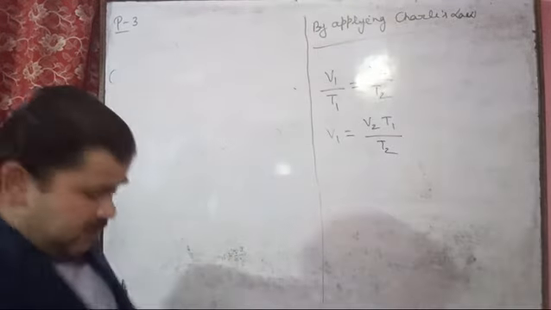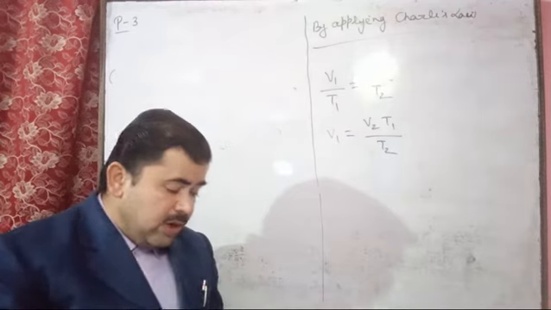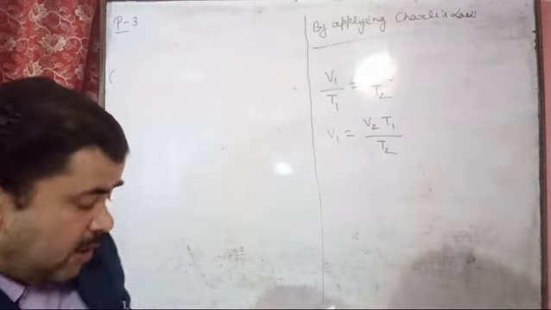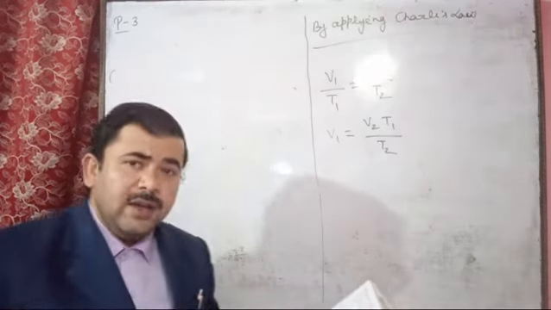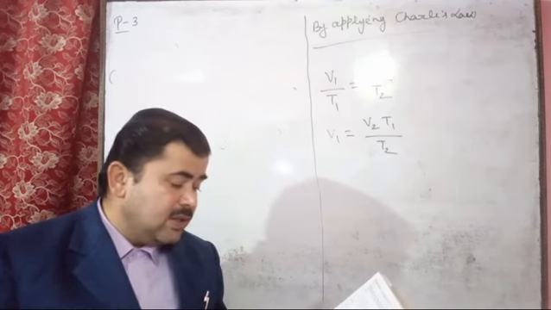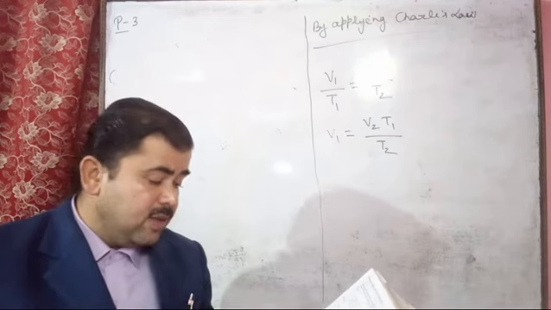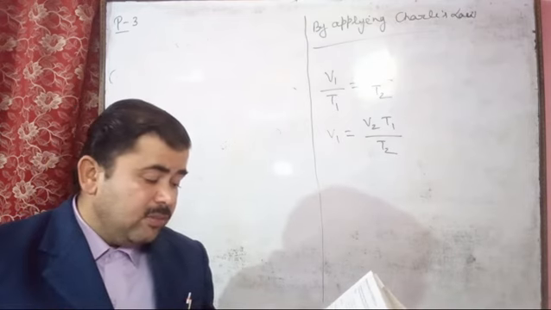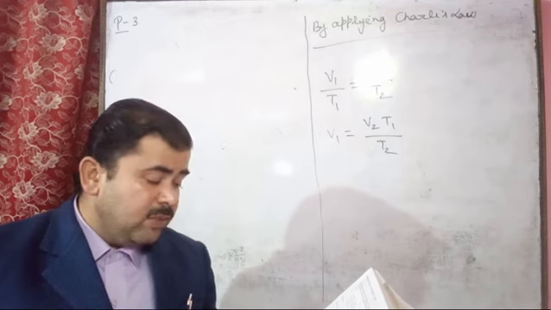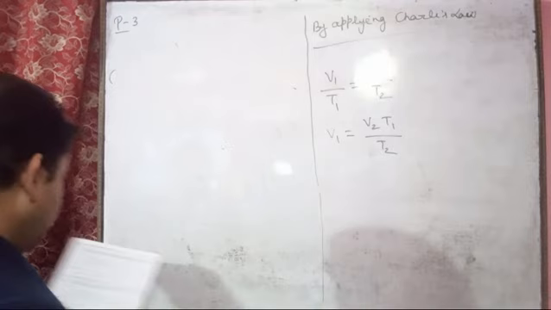And next question here is given: 450 ml of oxygen gas is collected at 27 degrees Celsius. If for a particular use the volume has to be reduced to 1/3 of its original volume.